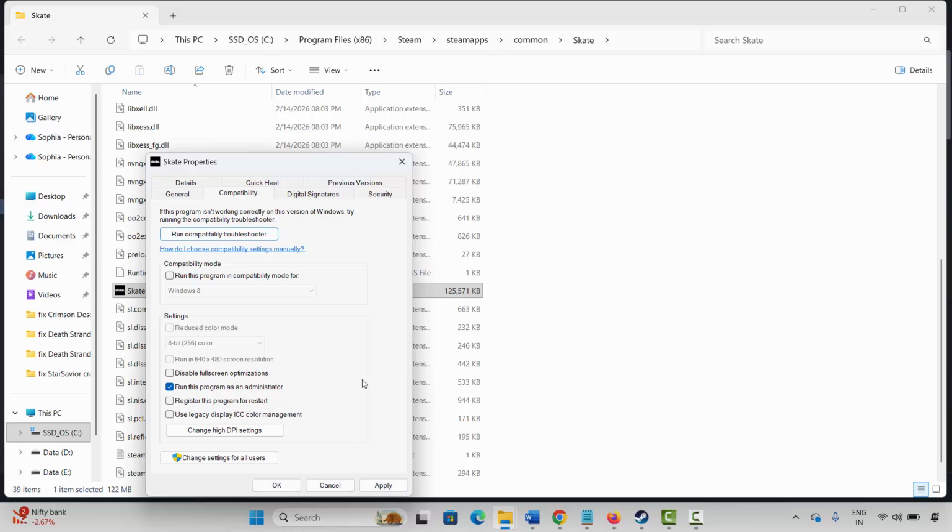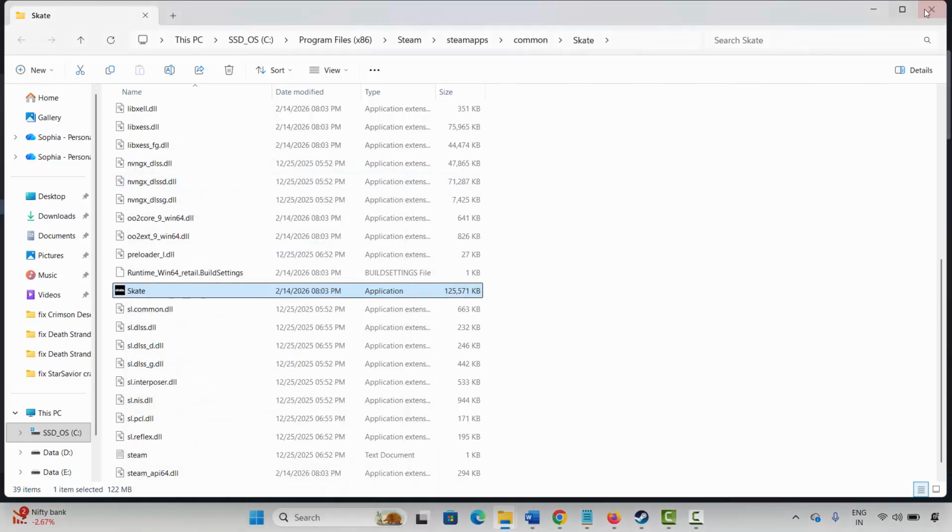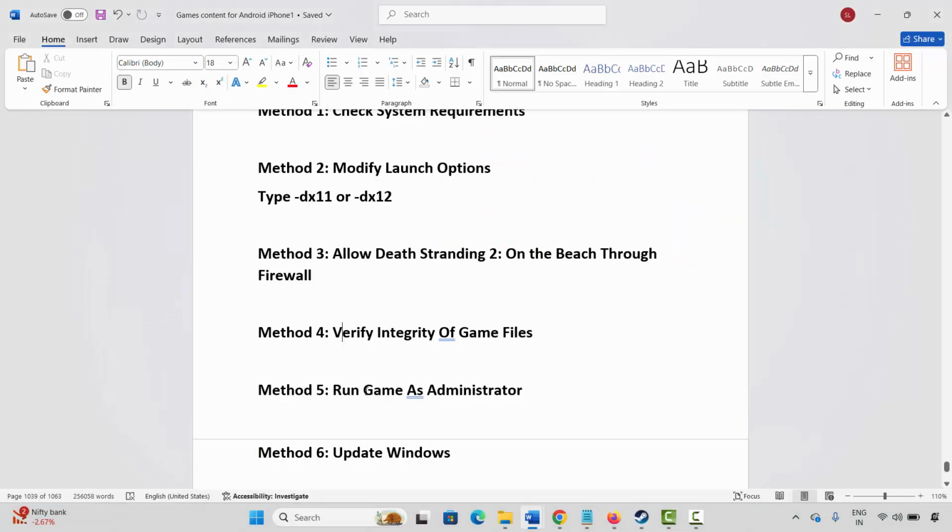If not, again come back, select run this program in compatibility mode for, select Windows 8 or previous version Windows 7, hit on apply and OK and launch the game and check. If not, again come back, select disable full screen optimizations, click on apply and OK and then launch the game and check if it's working now. But if the issue still continues, come back again, uncheck all of these, hit on apply and OK and move to the next method.